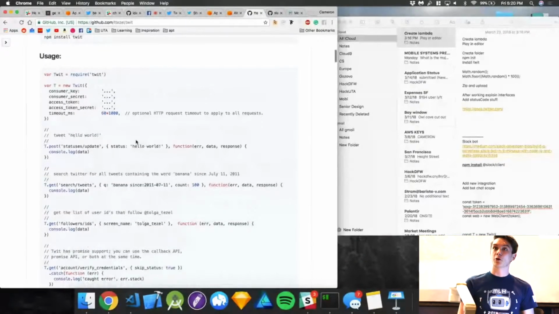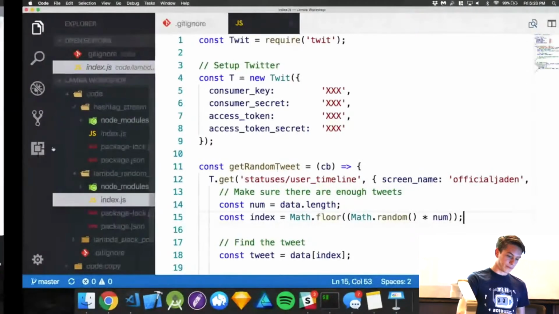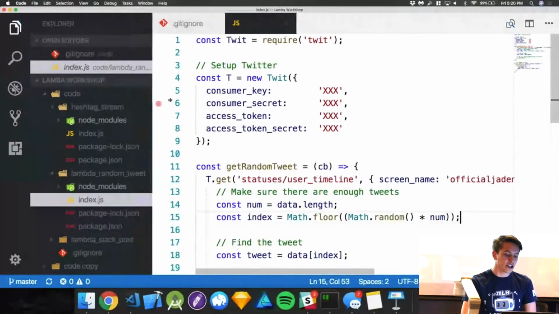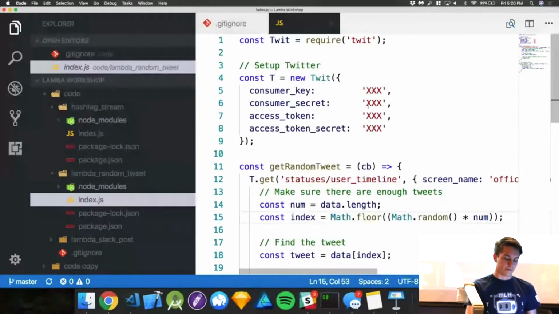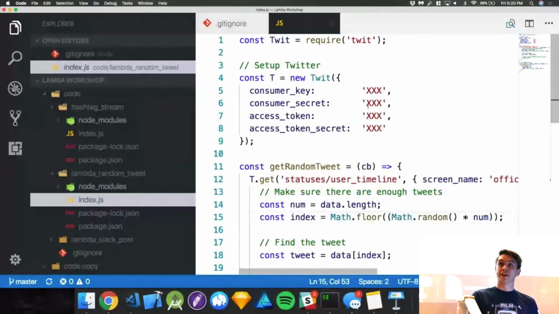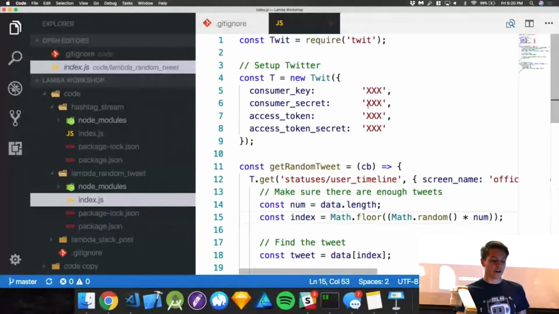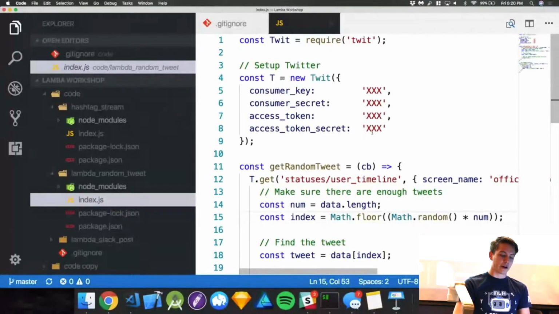So if you guys don't know Node.js, that's fine. If you don't know JavaScript, that's fine. We've done a couple workshops in the past talking about the two, but it's relatively simple. Like I mentioned, typically you just want to go and clone that little library that I set. The code is all there. But we're just going to make a little playground real quick.